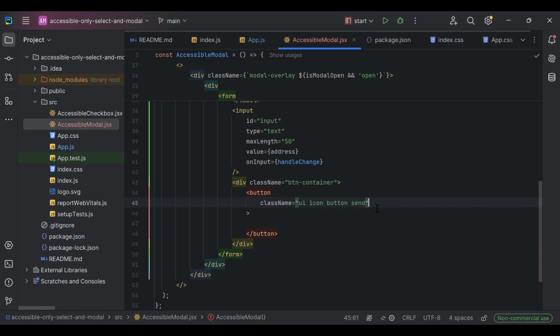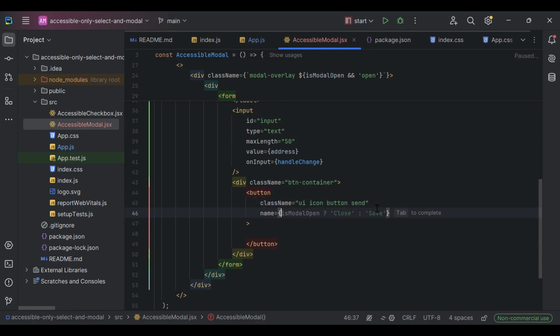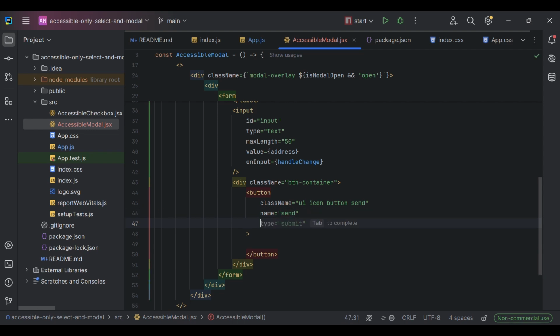We are going to give it a name send. We are going to implement on click a little bit later. And later we will implement also on key down, but maybe on the whole model. And we are going to write here send.